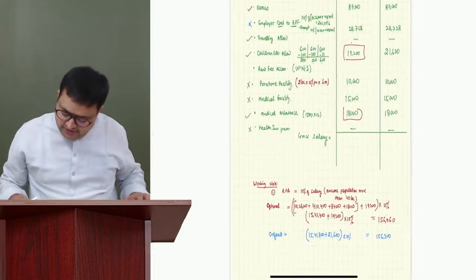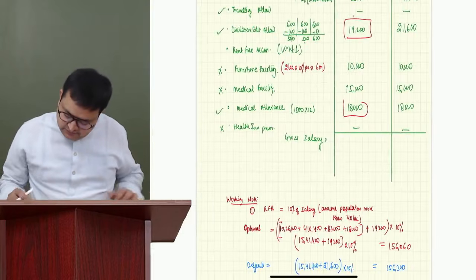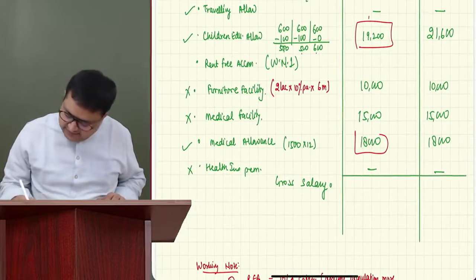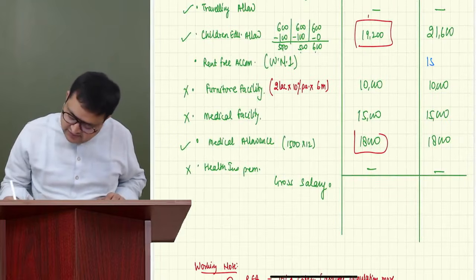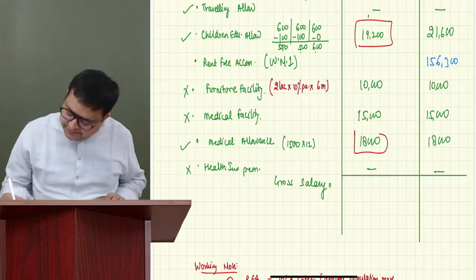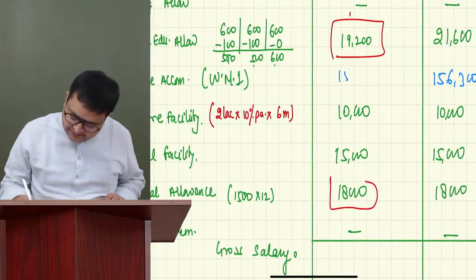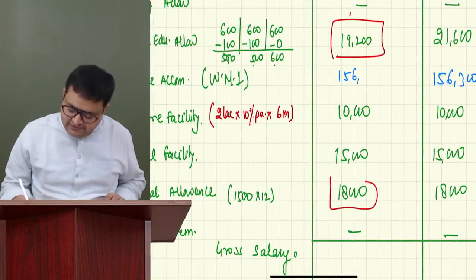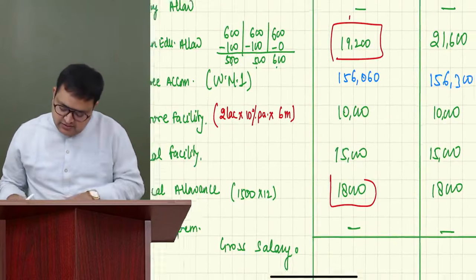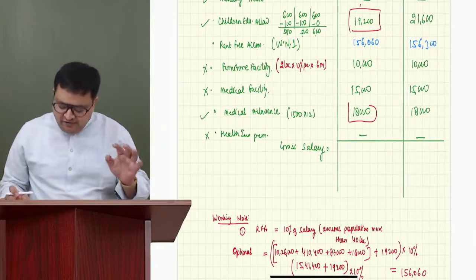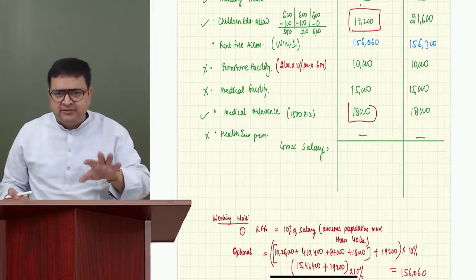Now we'll keep it over there. So here it is 156,300. And here it is 156,060. Then we are not wasting the time. You can do the total after the class.